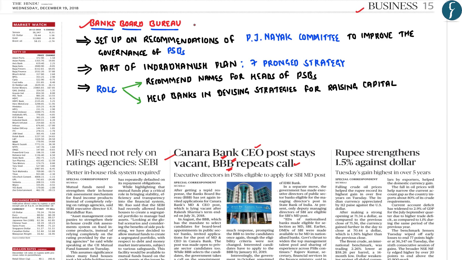The Banks Board Bureau has basically been set up based upon the recommendations of the PJ Nayak Committee to improve the governance framework of the public sector banks in India. And this particular Banks Board Bureau is part of the Indradhanush plans, which is basically a 7-pronged strategy adopted by the government to improve the governance framework of the public sector banks, wherein the main role of the Banks Board Bureau is to recommend the names for the heads of the public sector banks. And secondly, it would also help the banks in devising the strategies for raising the capital.